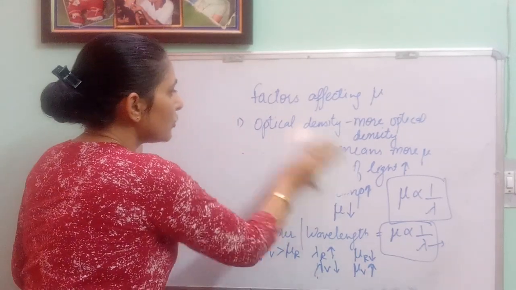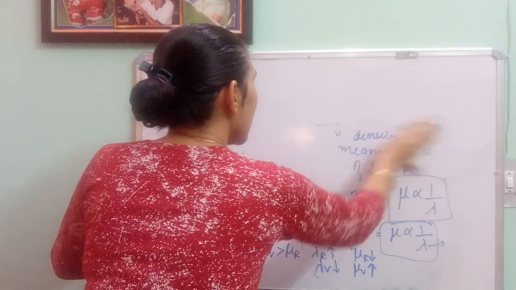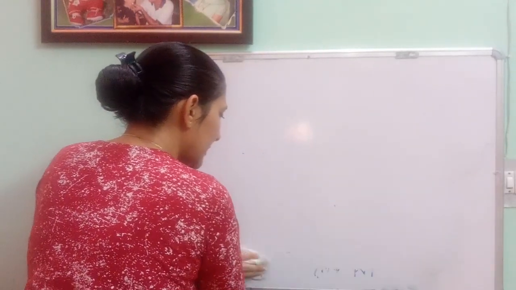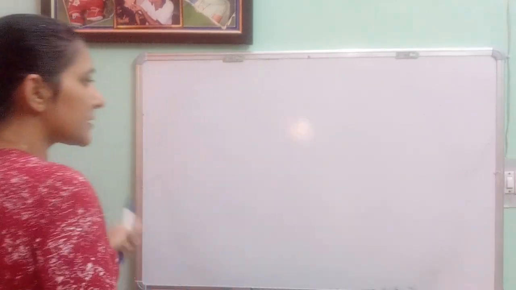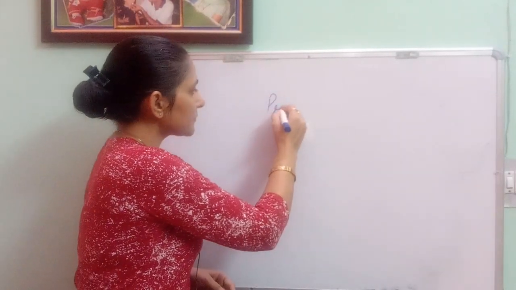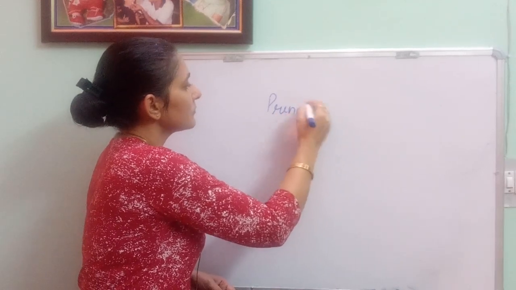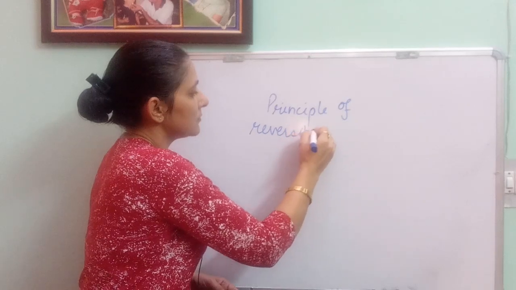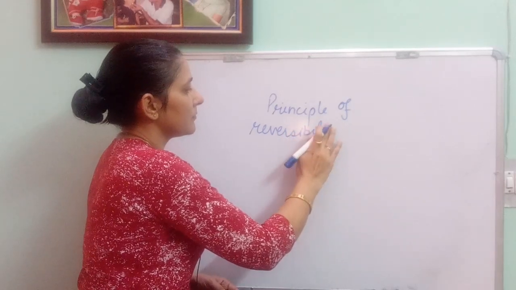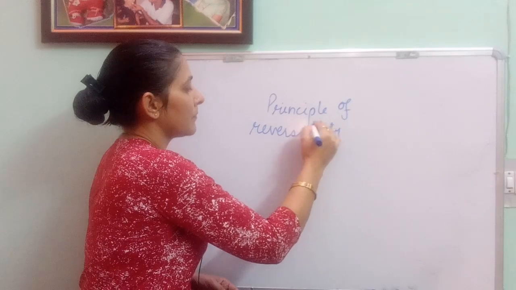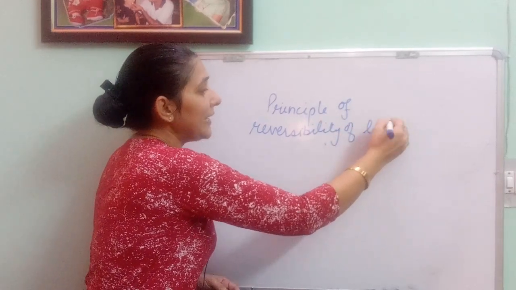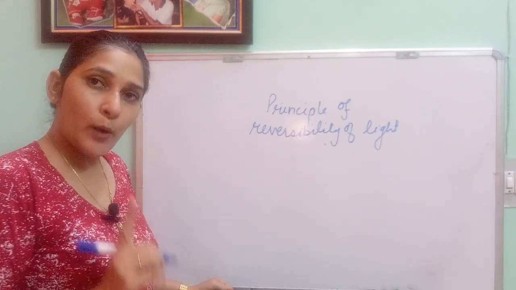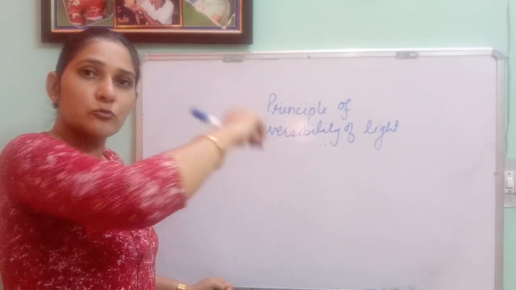Now coming on to one new term, that is principle of reversibility of light. That is also the part of our syllabus, but a little introduction about that. What it says, principle of reversibility of light, as the name is suggesting. Means light rays are retracing their path when they are traveling from one medium to another and coming back from that same medium to the first one.